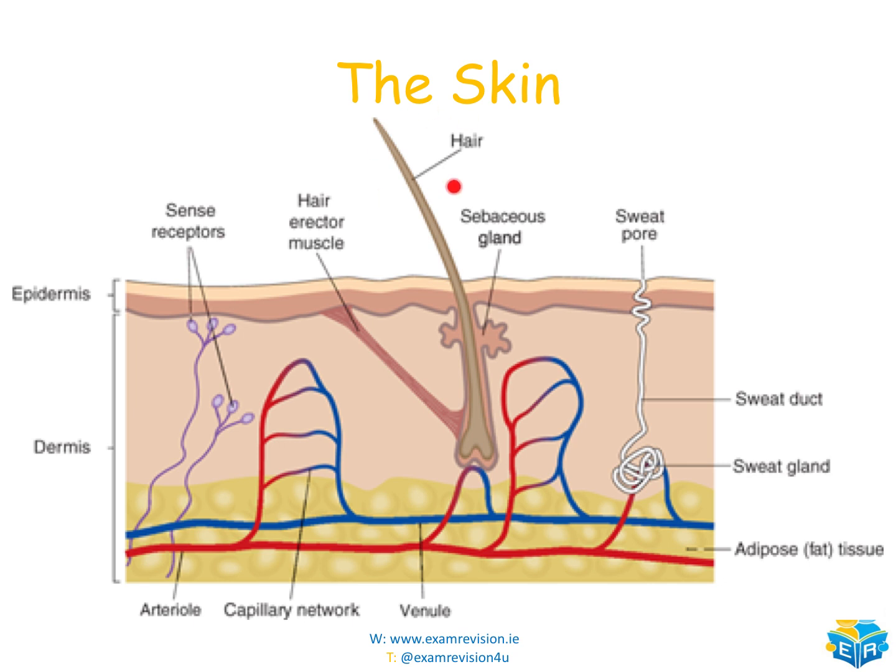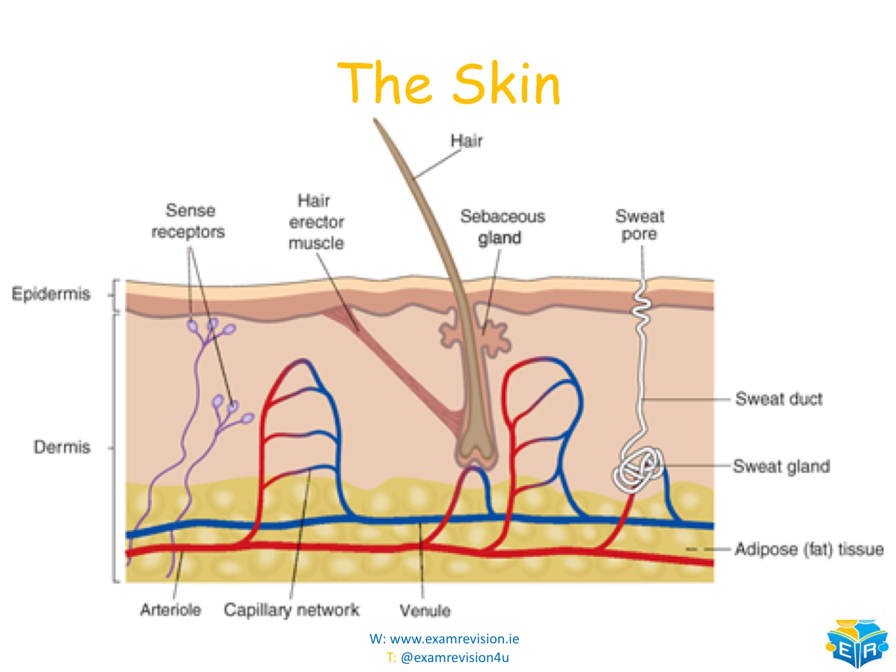Okay, this is the hair we were talking about. This hair is currently standing up, so this person is possibly cold, because the erector muscle, which we have here, is contracting, making the hair stand upright so that it can trap air to try and keep us warm. So the hair is controlled by the hair erector muscle.